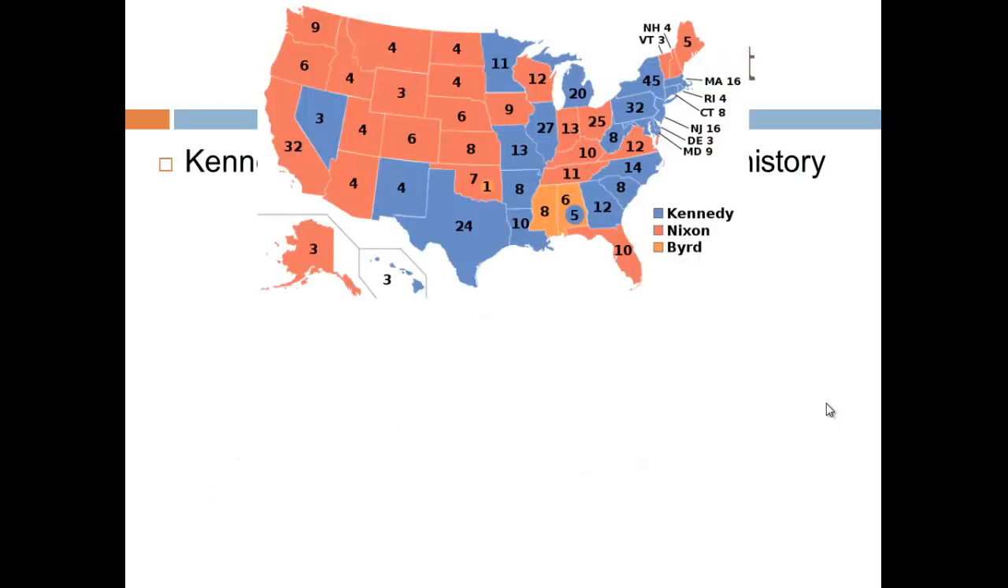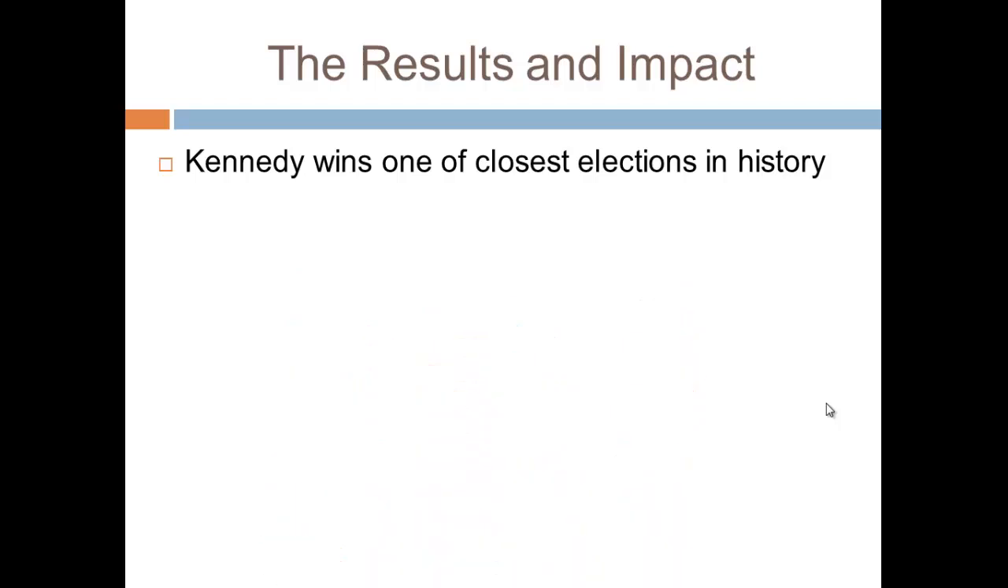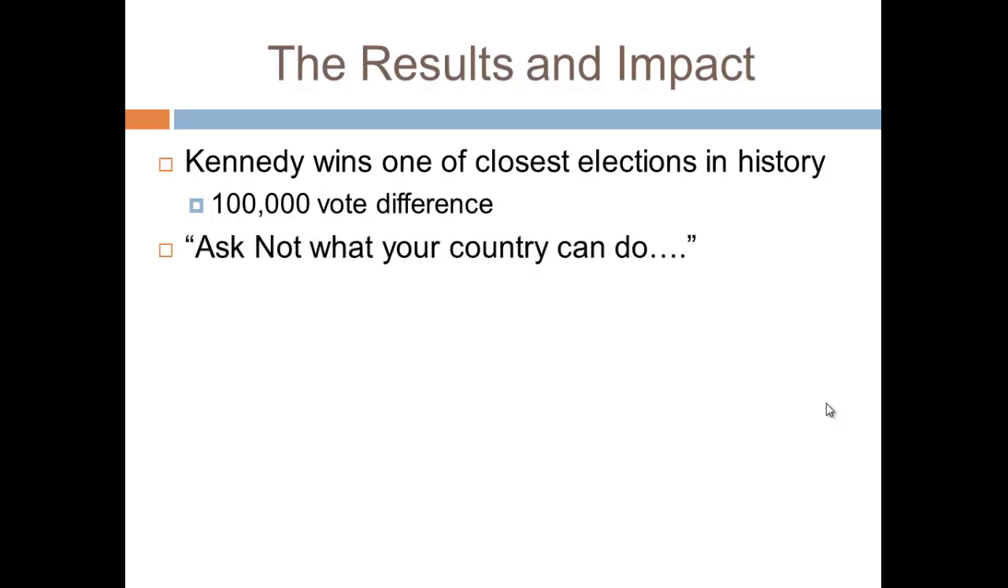All right, the results and impact. Well, let's take a look at this map. Notice that there are 15 electoral votes given to Byrd. These 15 electors gave their votes to Byrd. They essentially threw their votes away during this time. Kennedy wins one of the closest elections in history. There's about 100,000 vote difference between the two, so very, very, very small percentage.